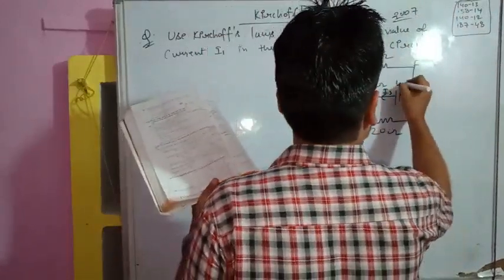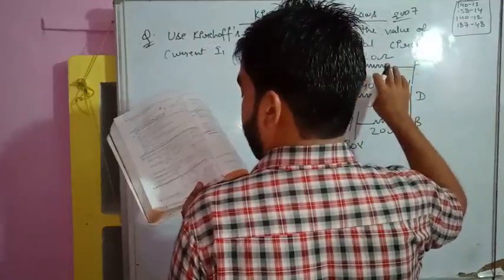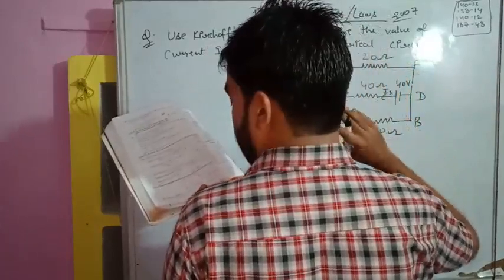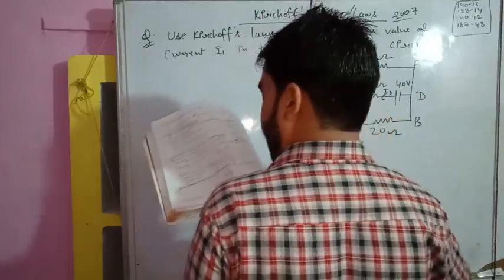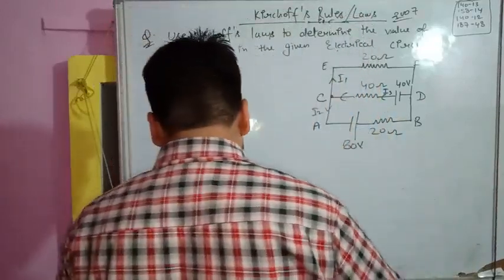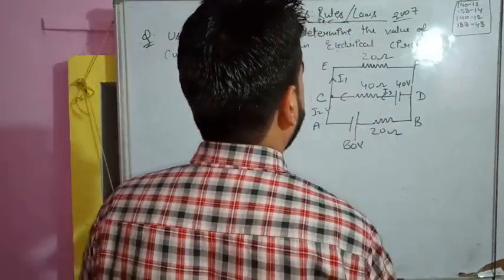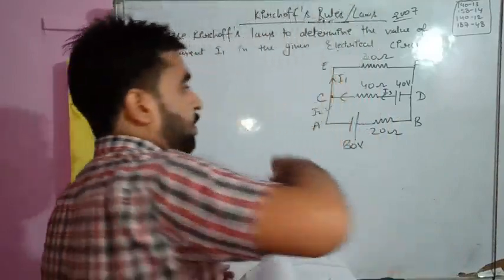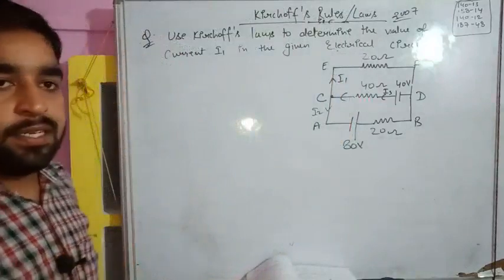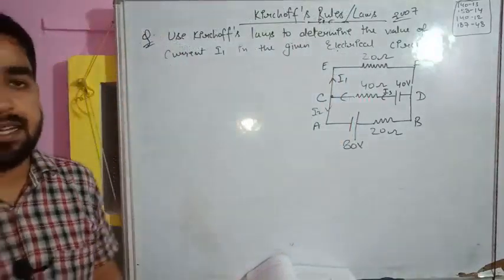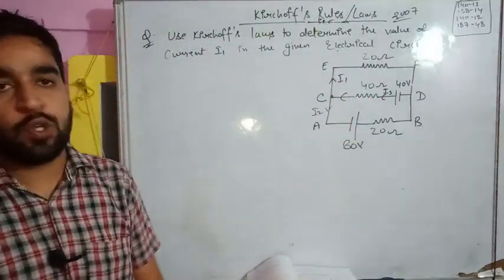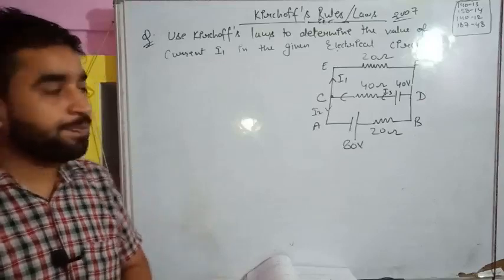Okay, this potential is 40 volt, 20 ohm. Okay, I1 I have shown, and I2 is here. So students, we have to calculate the value of which current? We have to calculate I1. Fine. So the question is completed. You are very lucky here, the direction of current is already given to you. So it's a little easy question.